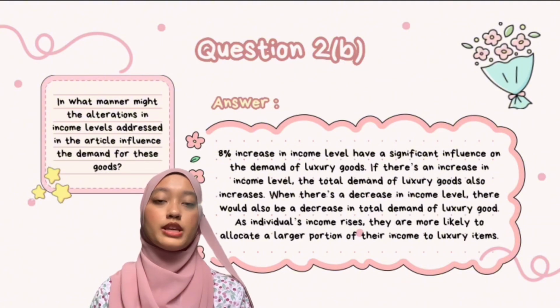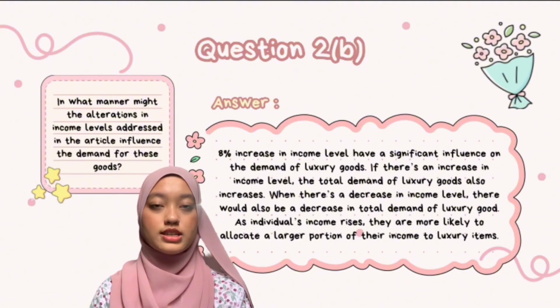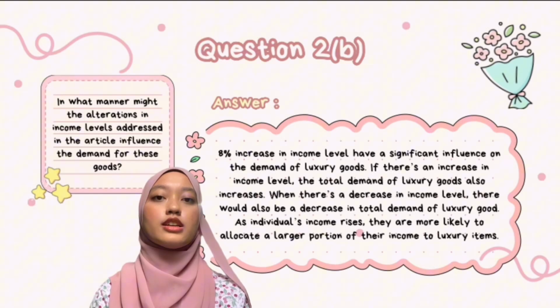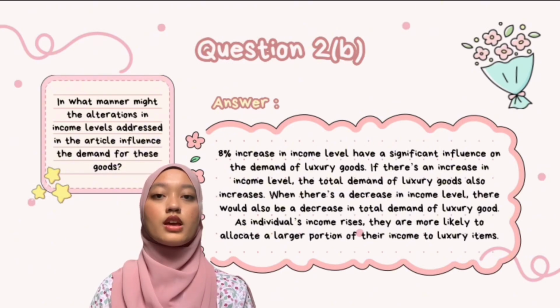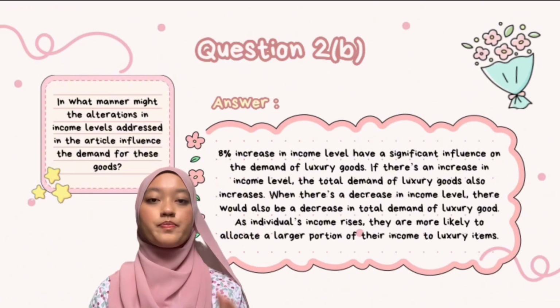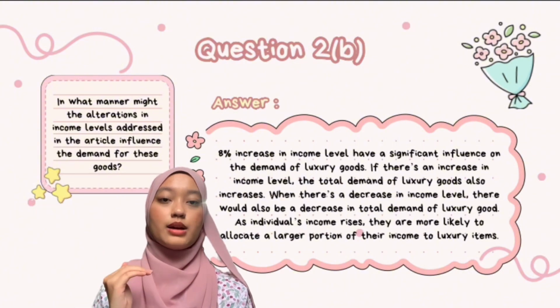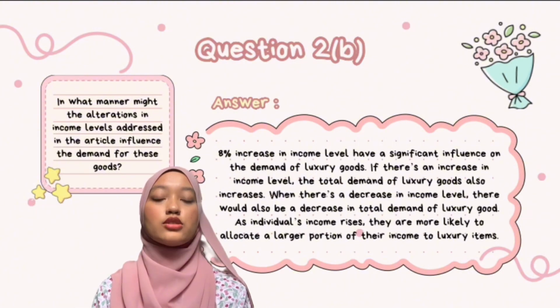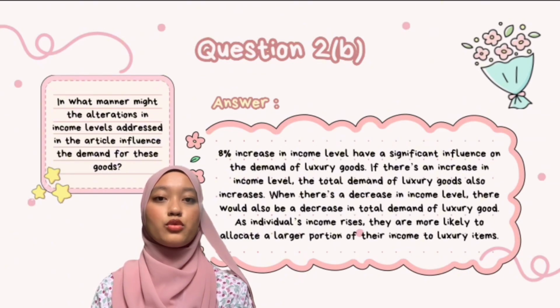Next question, B. In what manner might the alterations in income levels addressed in the article influence the demand for these goods? The answer is the 8% increase in income level has a significant influence on the demand for luxury goods. If there's an increase in income level, the total demand for luxury goods also increases. When there's a decrease in income level, there would also be a decrease in total demand for luxury goods. As individuals' income rises, they are more likely to allocate a larger portion of their income to luxury items.